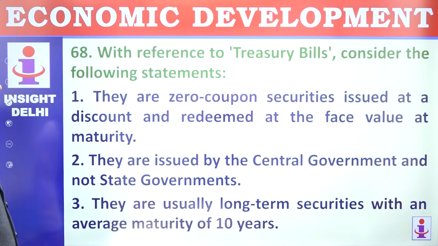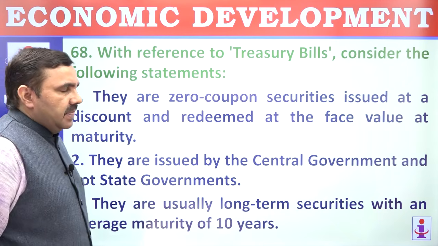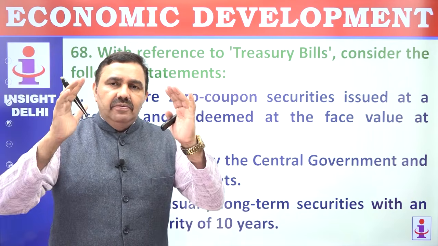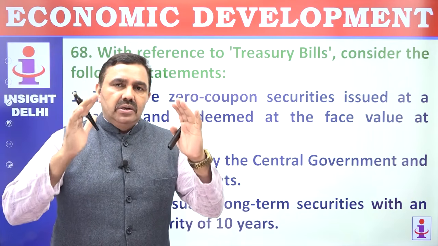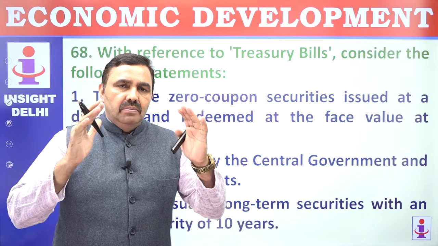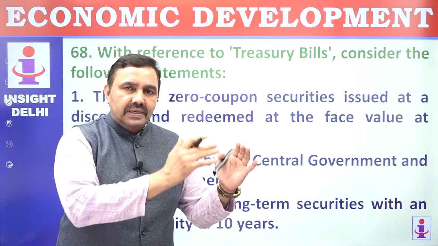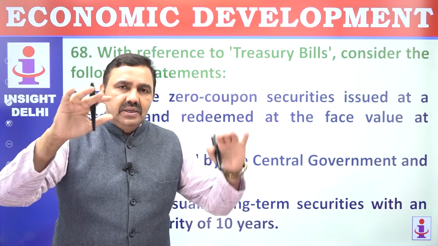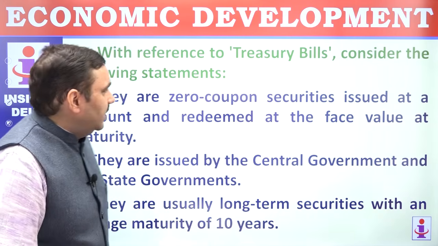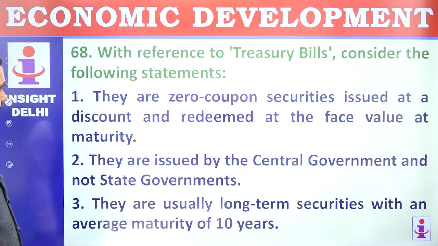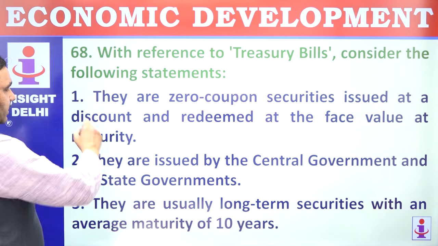68. With reference to treasury bills, consider following statements. They are zero coupon securities. Zero coupon securities means if you buy a treasury bill of 1000 rupees, you have 1000 written on them, but you buy it for less. So discount is given. They are zero coupon securities issued at discount and redeemed at the face value.